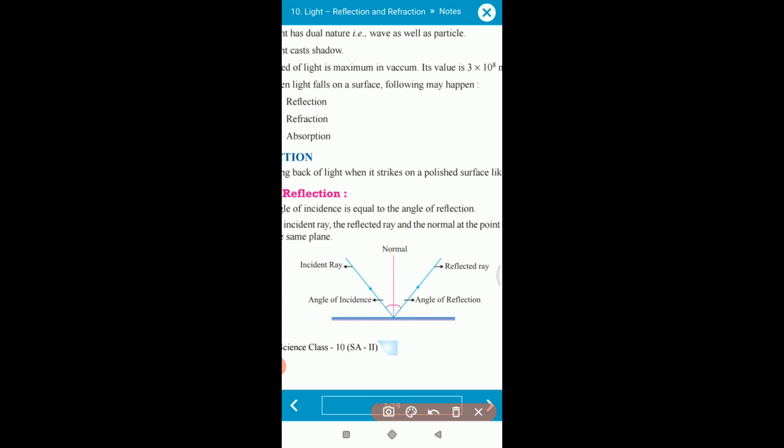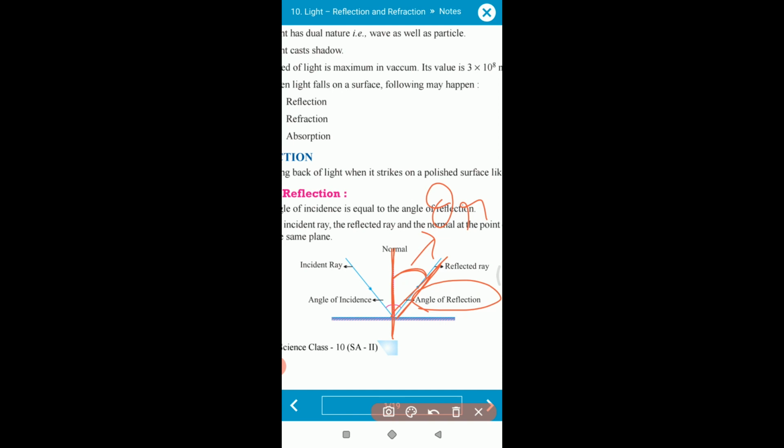Clear? Now see, the incident ray is making an angle with the normal. So this is called the angle of incidence. The angle between the incident ray and the normal is called the angle of incidence. Clear? Now the same definition for the angle of reflection. The reflected ray and the normal: the angle between the reflected ray and the normal, suppose that is theta r, is called the angle of reflection.